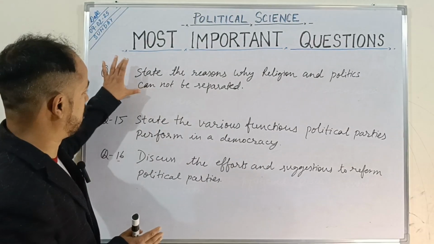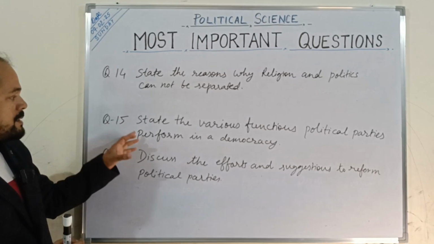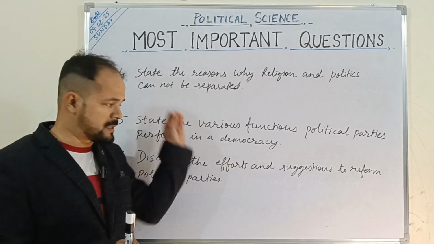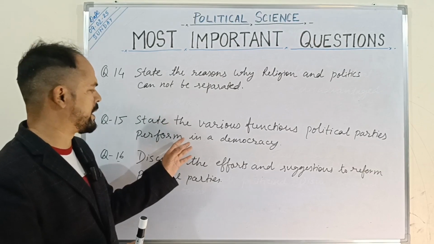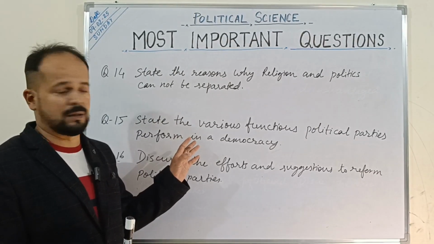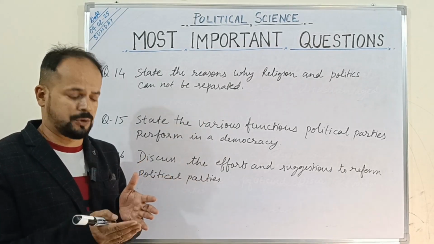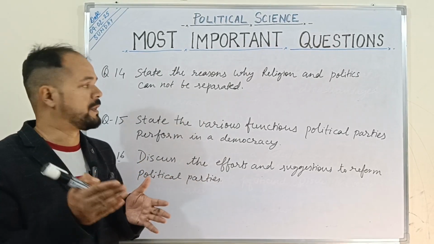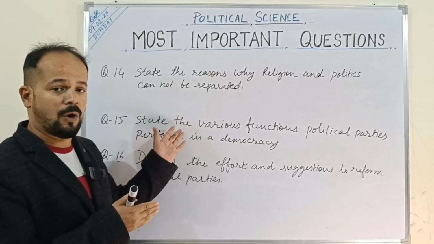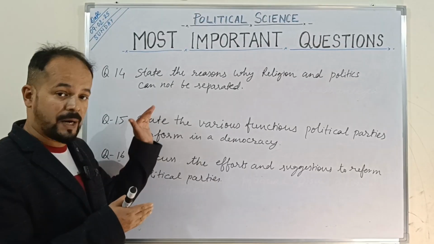So this is also a very important question that you have to prepare. And the next question is, state the various functions political parties perform in a democracy. This is something which in most of the board exams comes, right? So remember, the questions that I've written over here may be in the form of short answer type questions, or they may be long answer type questions also. When we are writing an answer for the long answer type questions, suppose this question comes in the long answer type, then we have to write the detailed answer.